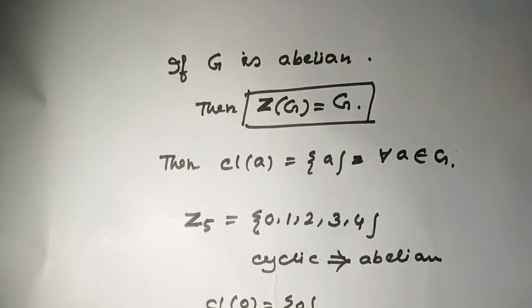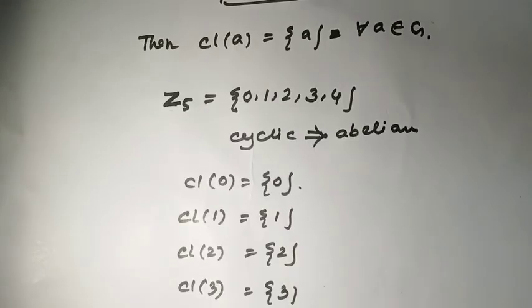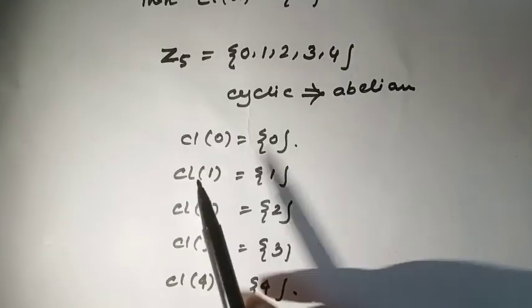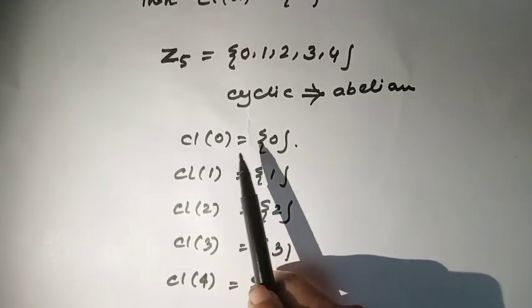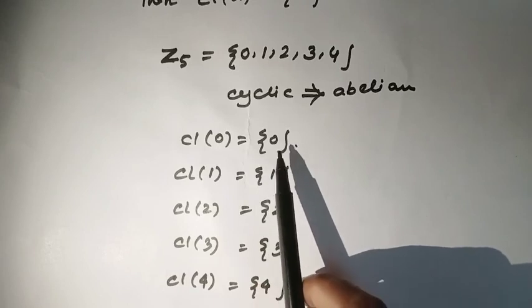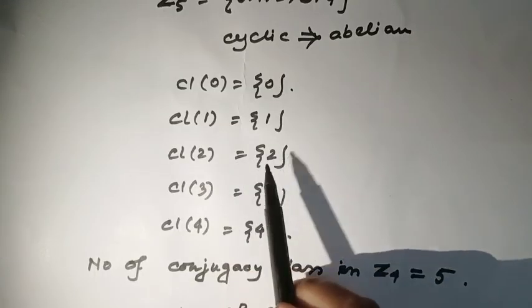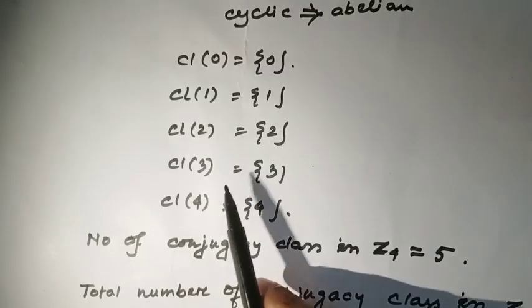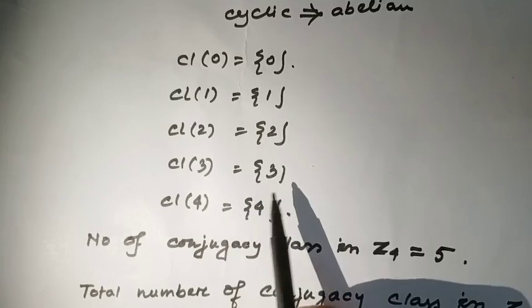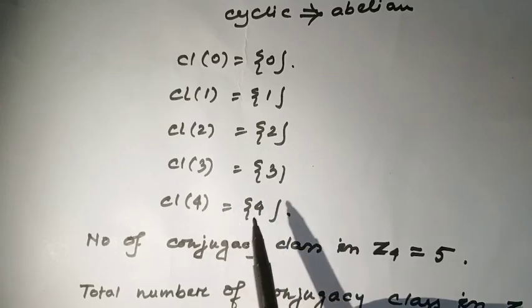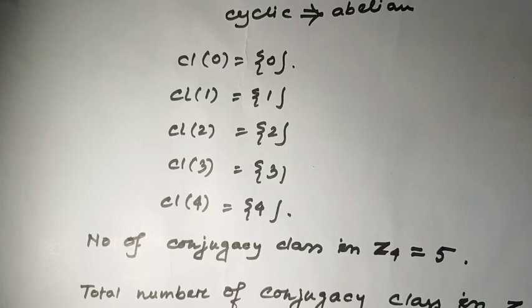Okay? Now let's consider Z5. This is a cyclic group, and a cyclic group is always abelian. Therefore, what will be the conjugacy class of 0? This is only 0 itself. Similarly, the conjugacy class of 1 is only 1 itself. The conjugacy class of 2 is only 2 itself. The conjugacy class of 3 is 3 itself, and the conjugacy class of 4 equals 4 itself.